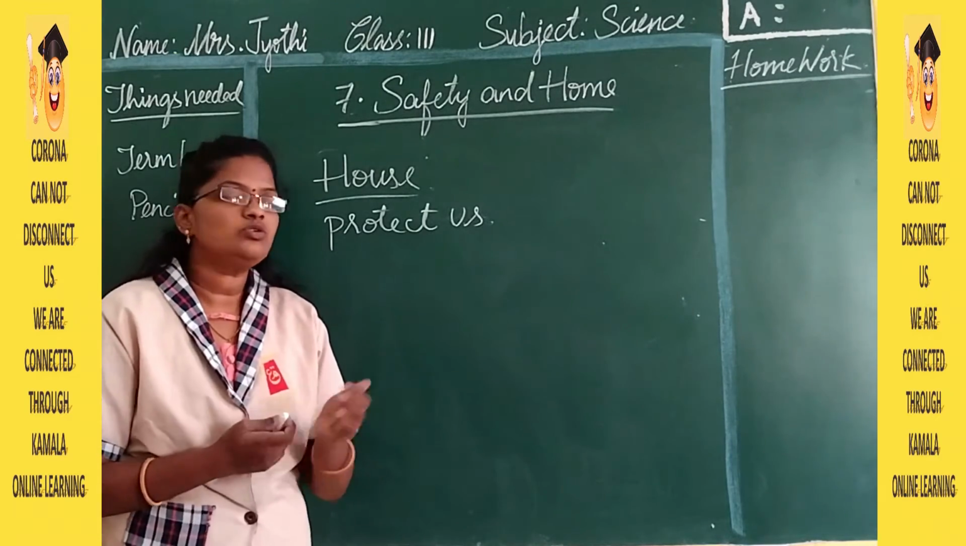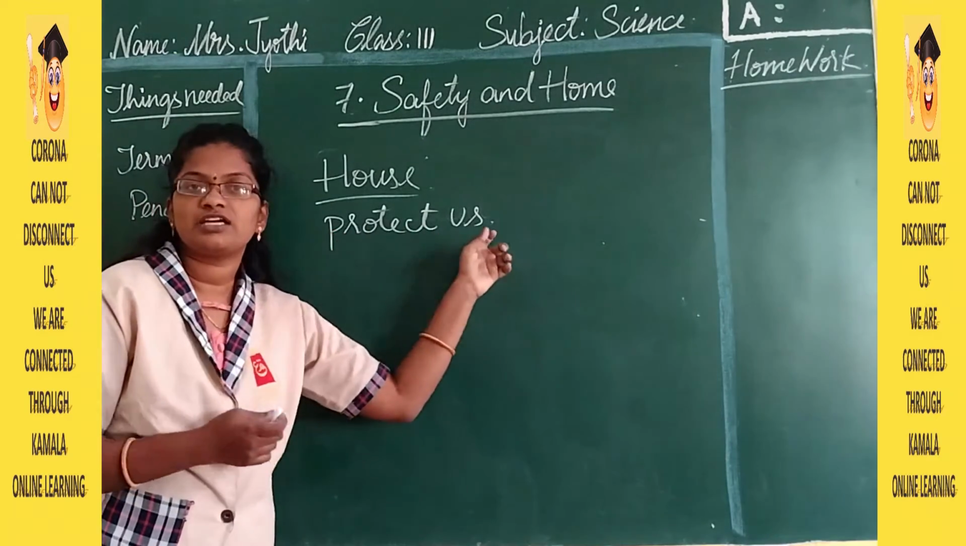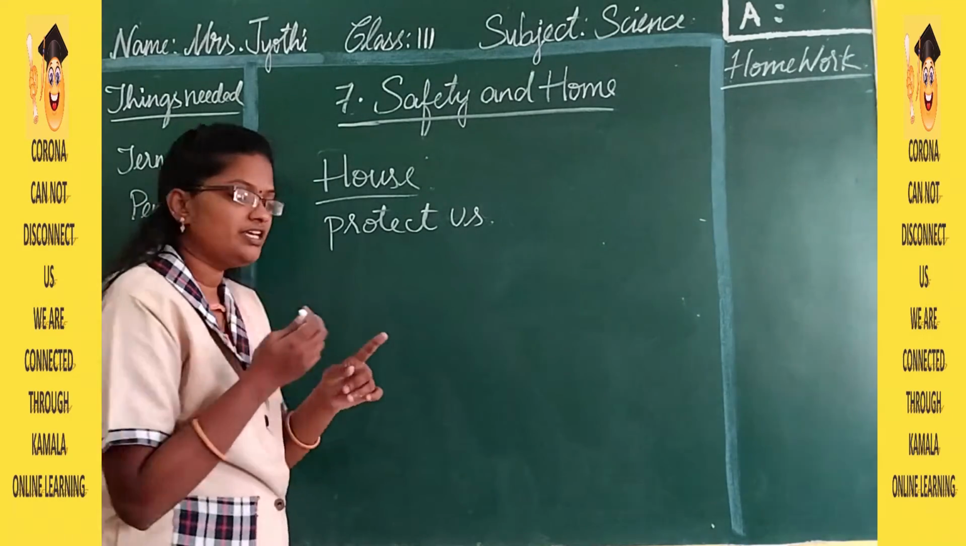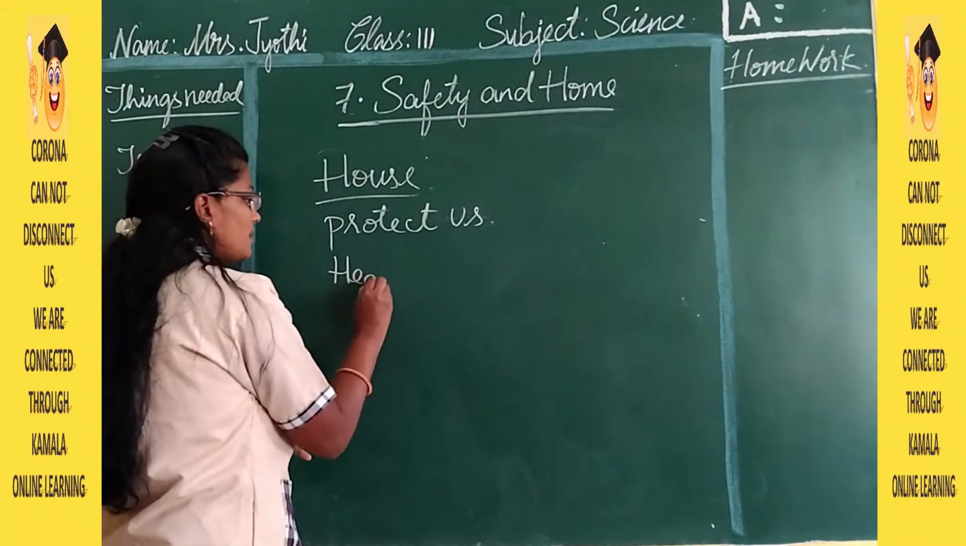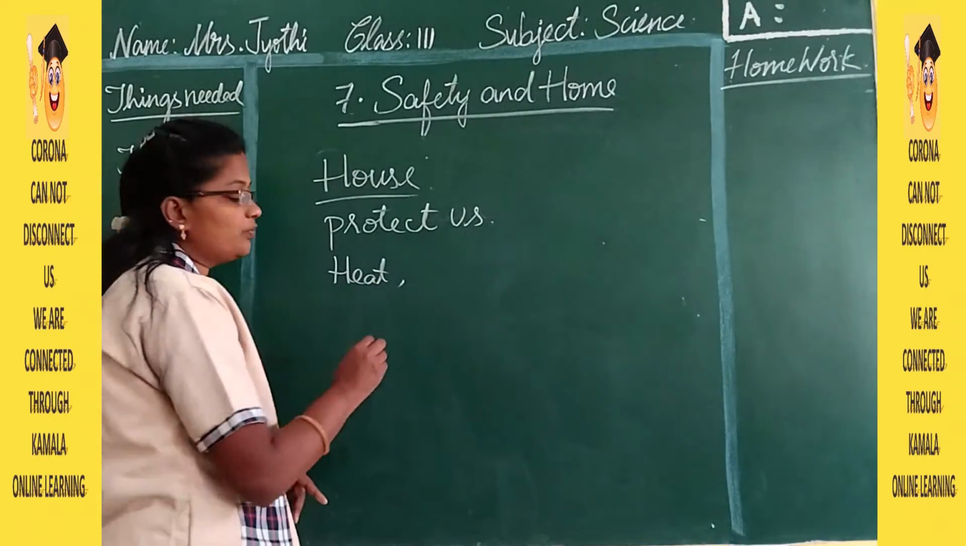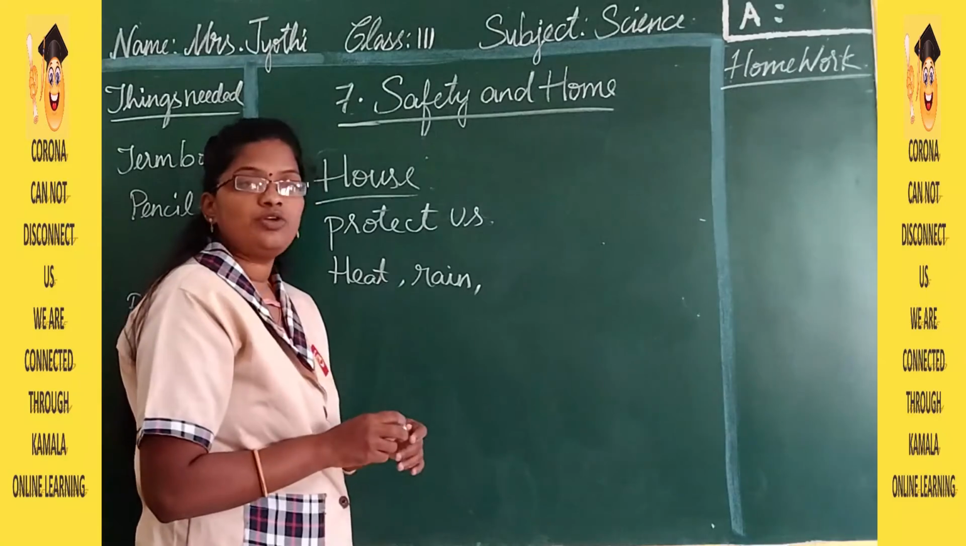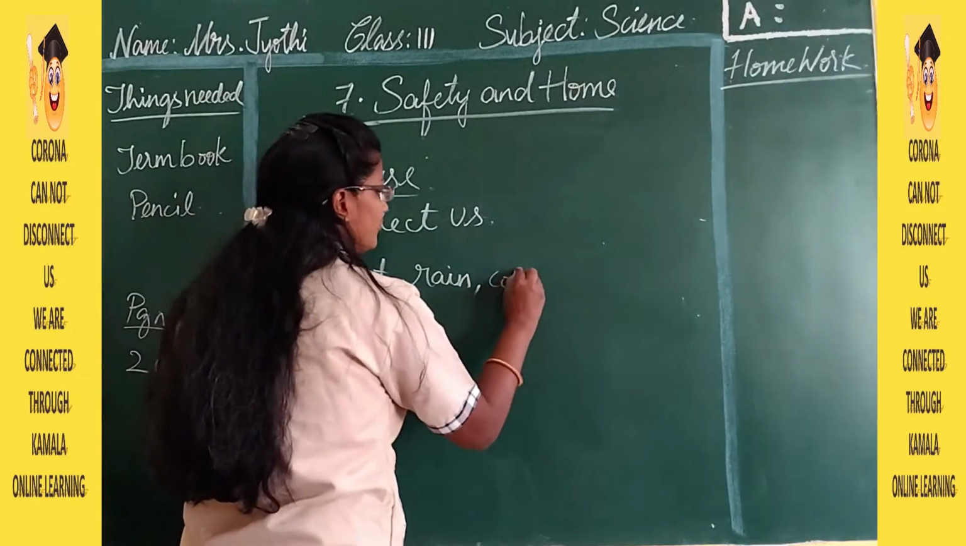So what does the home do? It is going to protect us. How is it going to protect us? It protects us from the sun's heat. It is going to protect us from rain. Then it is going to protect us from cold winds.